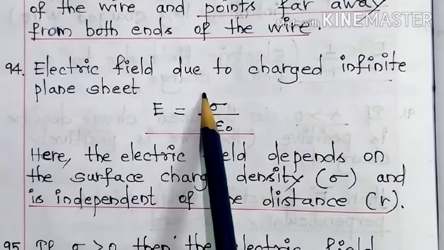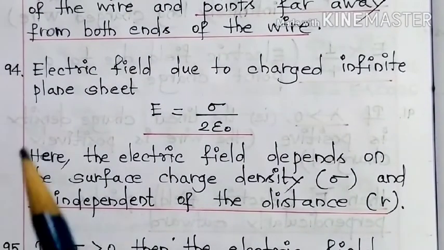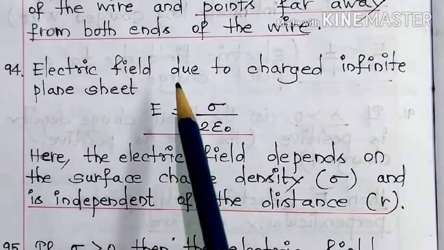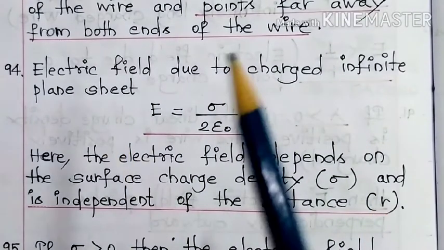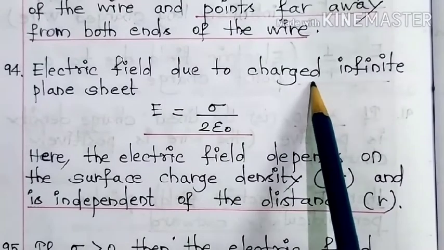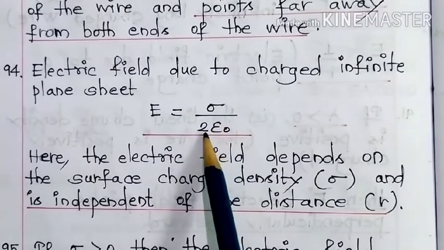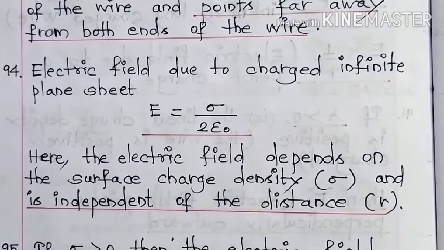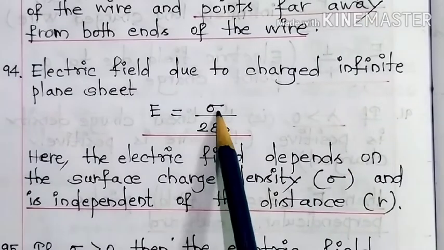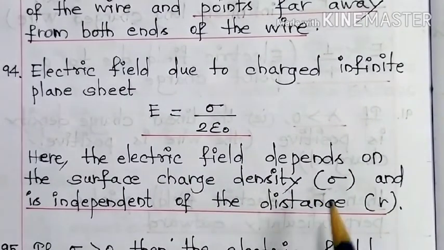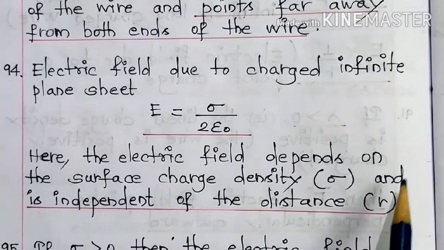electric field due to charged infinite plane sheet. Previously we have seen electric field due to a charged infinitely long wire. Here, charged infinite plane sheet. E is equal to sigma by 2 epsilon naught. Here the electric field depends on the surface charge density sigma and is independent of the distance r.